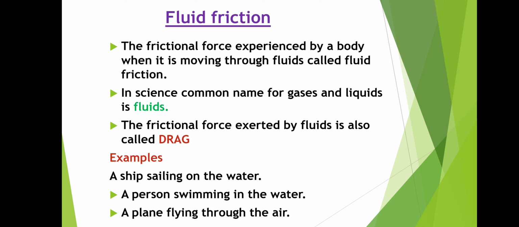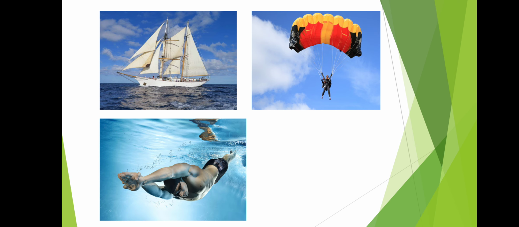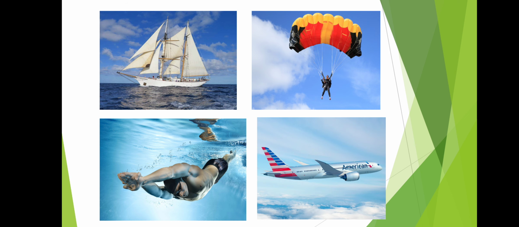Some examples of fluid friction are a ship sailing on water, a person swimming in water, a plane flying through the air, because fluid includes both gases and liquids. So a plane flying through the air is an example of fluid friction. Okay, see some images. A ship in water, a man with a parachute in air, a swimmer swimming in water, an aeroplane in air.